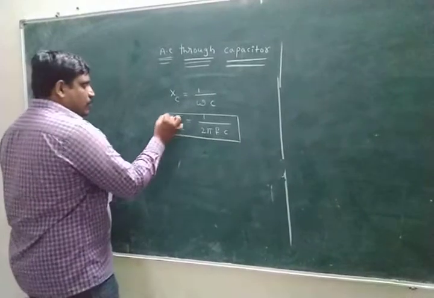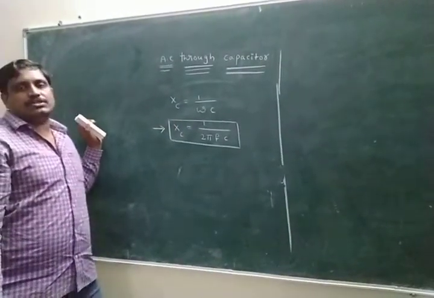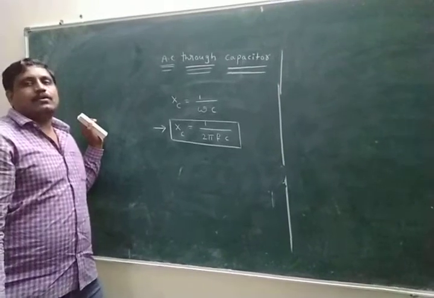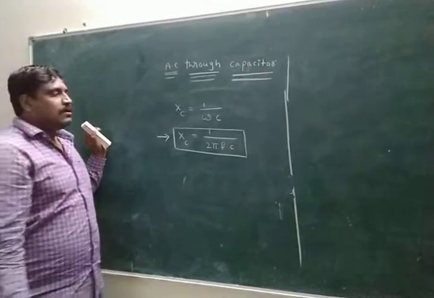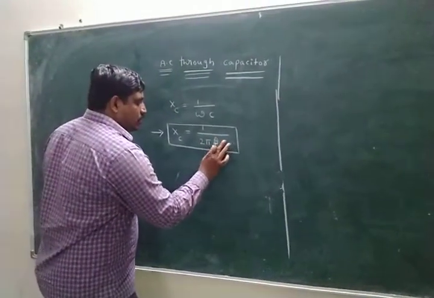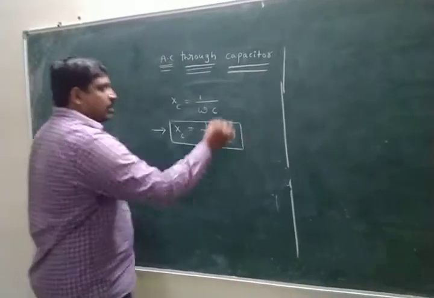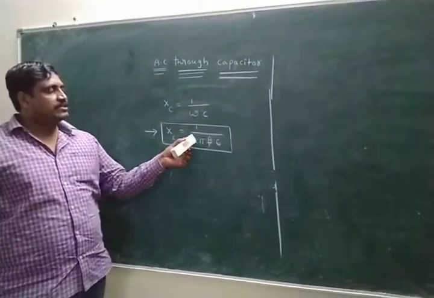What is the formula for XC, Nana? The XC formula is 1 by 2 pi F C. Here F indicates frequency, C indicates capacitance. This is the formula for XC.